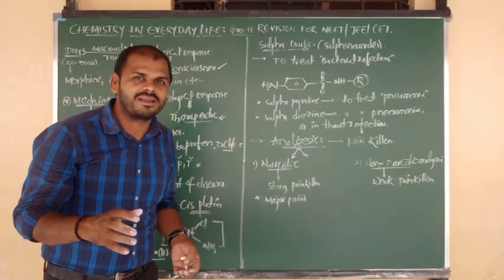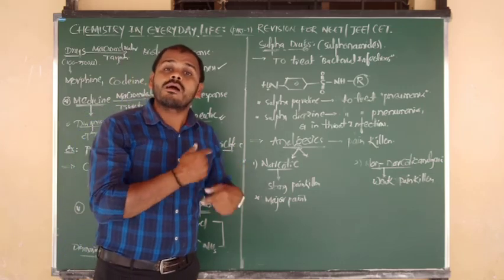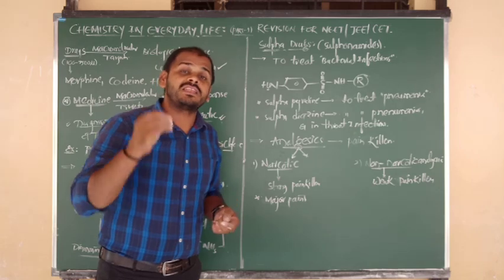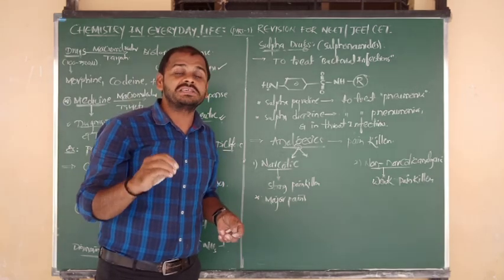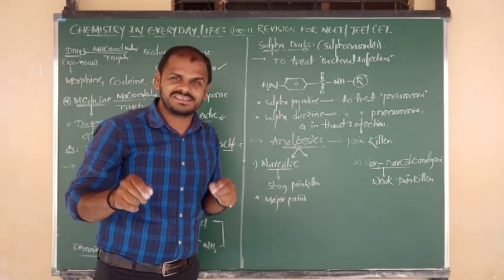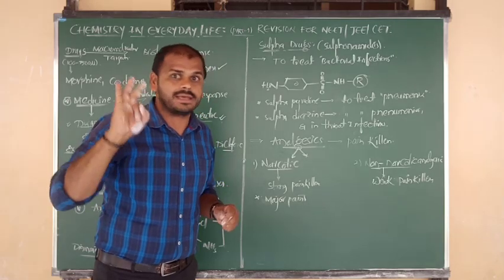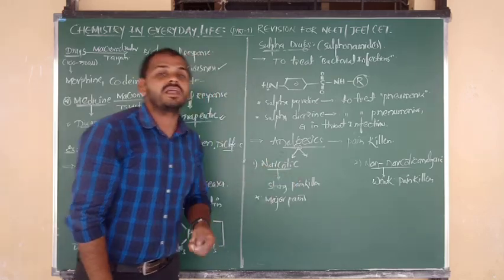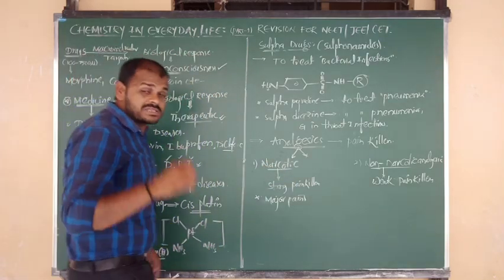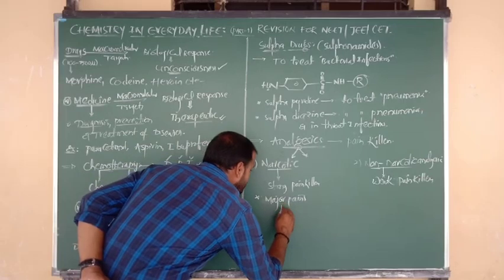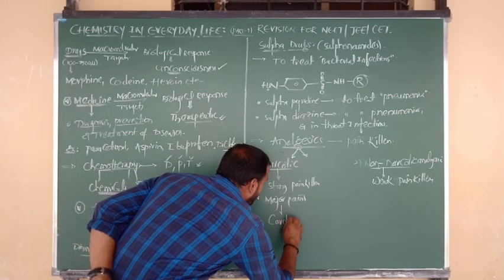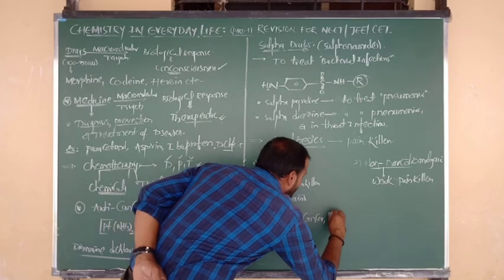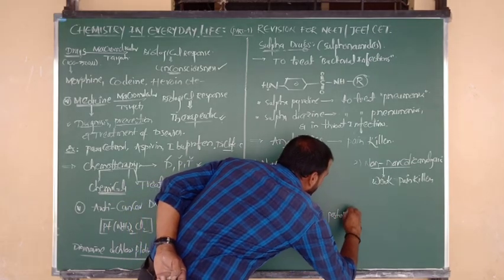But try to remember especially cardiac pain, cancer pains, and post-operative pains after surgery. In these three cases, doctors mostly suggest narcotic analgesics. So the major pains are cardiac pain, cancer pain, and post-operative pains.